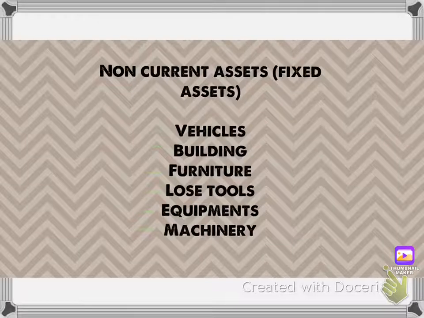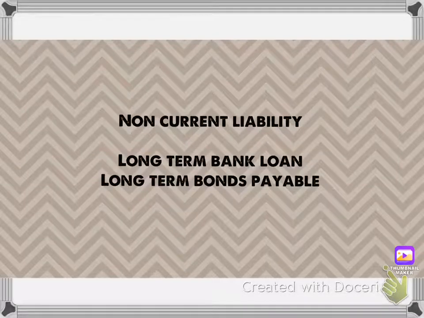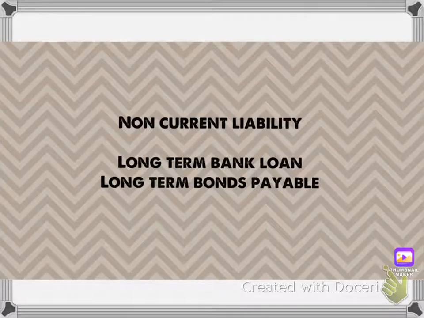Now example, you buy a van for your transportation of your goods. So you're not going to sell your van within a year. You're going to keep it for more than a year. That's why they're called non-current assets. Current liability includes short-term bank loan, trade payable or creditor. Non-current liability include long-term bank loan, long-term bonds payable.